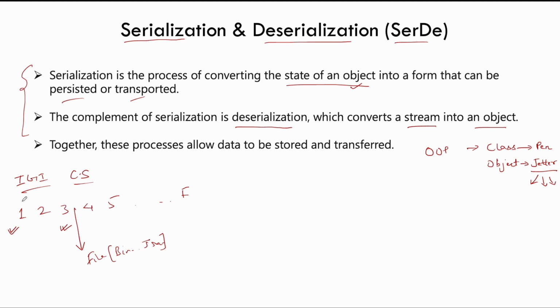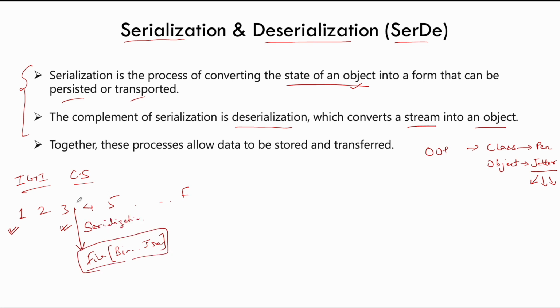But let's say there is a game and you have completed certain levels and you want to save the state of the game. So whatever progress you made, you just want to save that so that next time when you come, you don't have to play level 1, 2, 3 again. I just saved all of this state into a file. Now this process is called serialization.